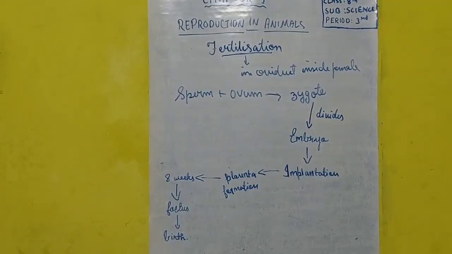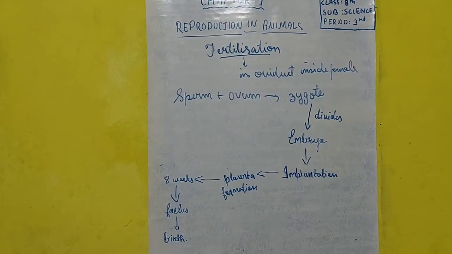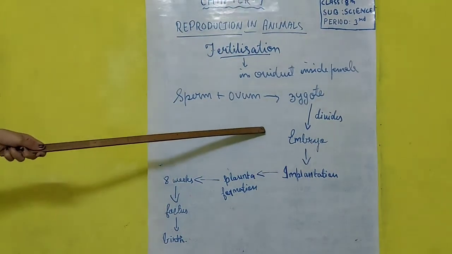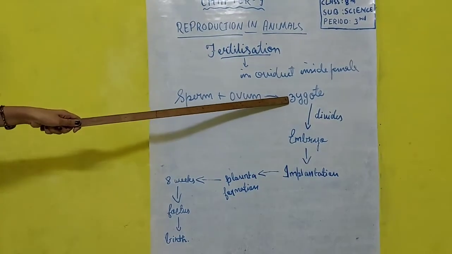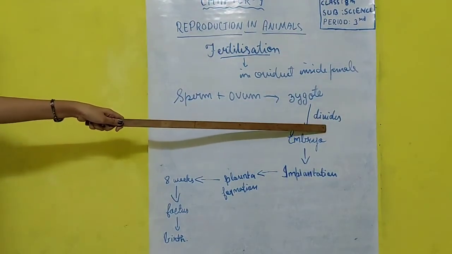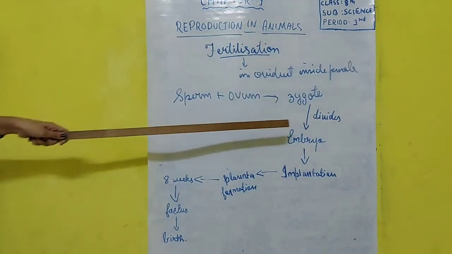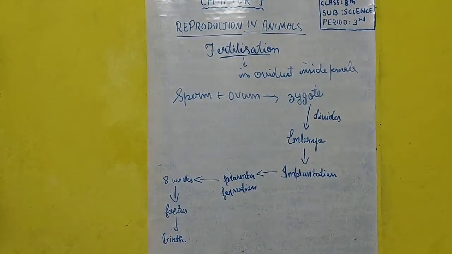Now, when this fertilization occurs, the next effect of fertilization is the formation of embryo. Clear? As soon as the zygote is formed, it will first move from the oviduct, because fertilization occurs in the oviduct, towards the uterus.